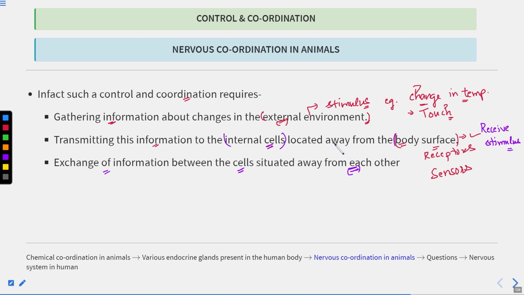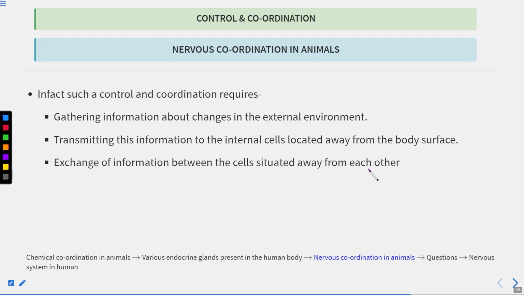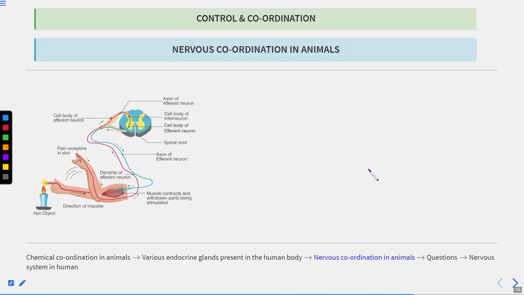So at one place the information will be collected, and then a response will be generated, and this response is then transmitted to the cells, which can be situated away from the region from where the response is being generated. Now let's understand this from this image.